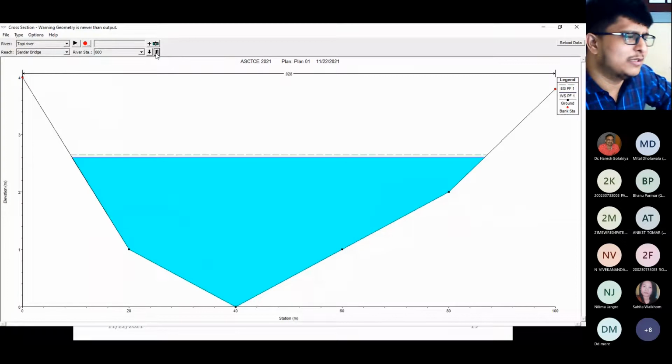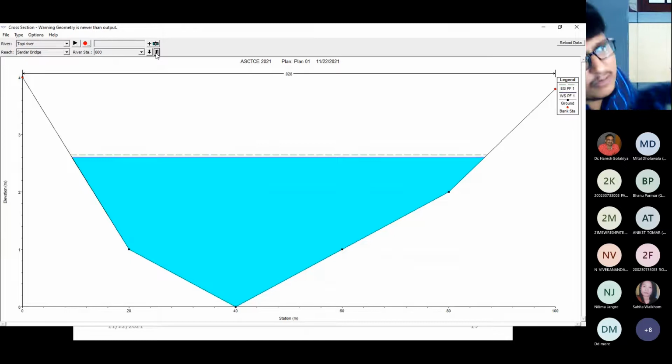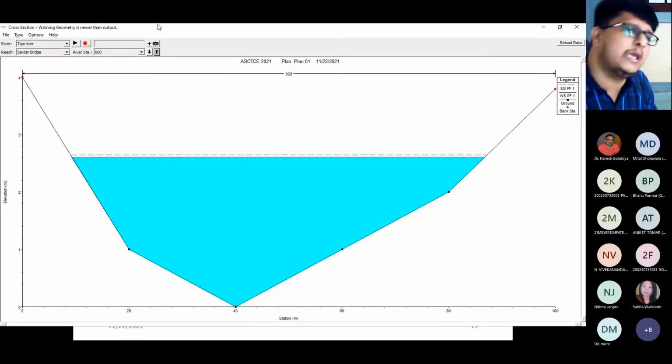Right. So this is only 10 cross sections. You will get many cross sections as per the area. If the area length is more, then cross sections will be more. If the length of the river is less, then cross sections will be less. See, if I take the example of the Ambika river of Navsari, South Gujarat, there are somehow 423 cross sections, and the interval between one cross section to another is 30 meter. Right. The interval is also based on the area, right? It does not remain the same.